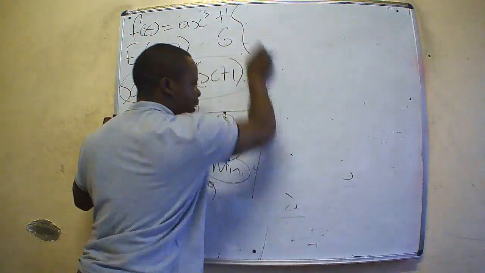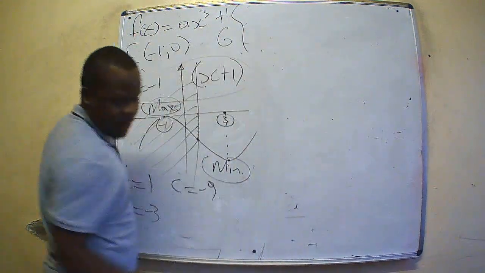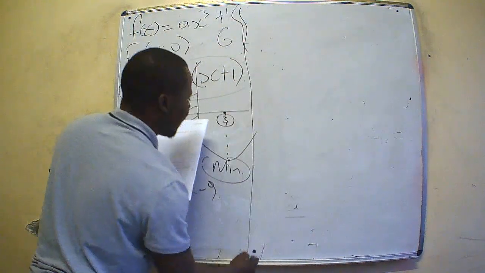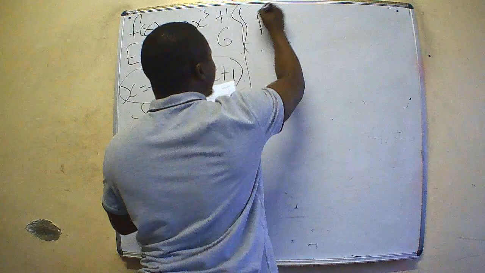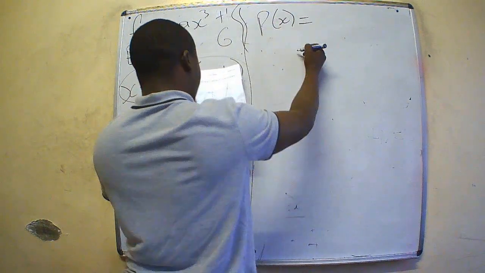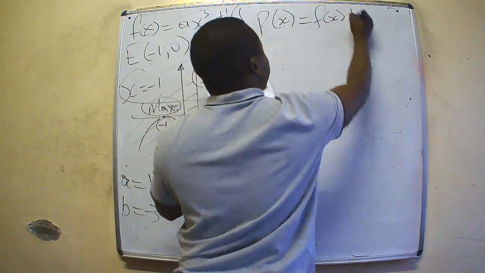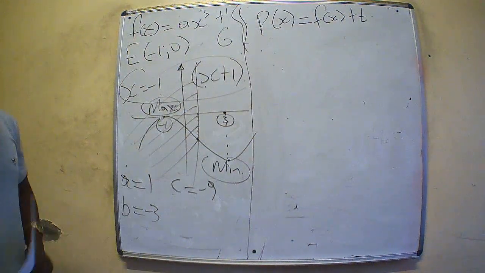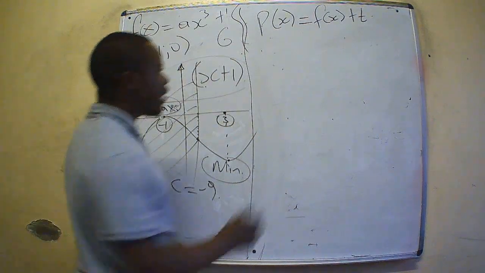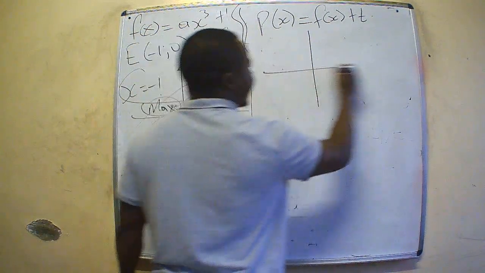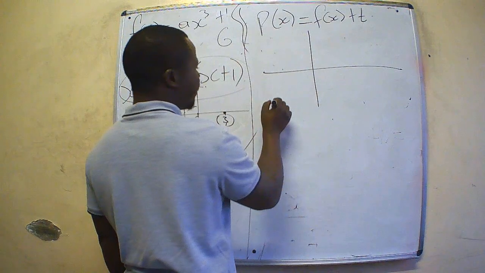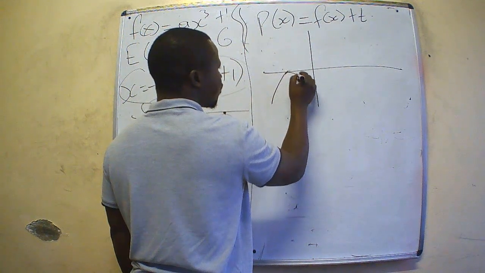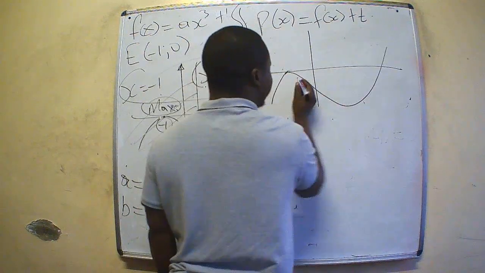So the next question is that we are being asked to determine values of t for which we have a new graph, p of x, which is given as f of x plus t. They are saying the graph is going to have two distinct roots. Two distinct roots. So redrawing this to give us this.